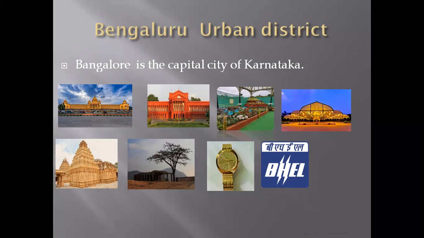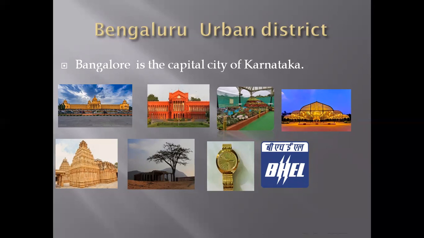And also we can see the High Court. High Court is in front of the Vidhana Saudha. These are the famous buildings we can see in the Bangalore division. And also we can see the famous botanical garden, that is Lal Bagh. It was started in the British rule. Before that, Tipu Sultan started to construct this.